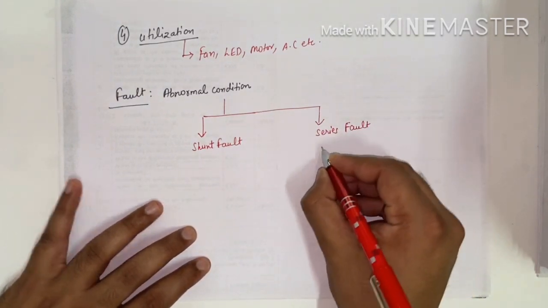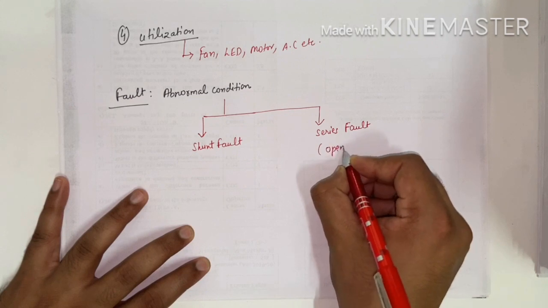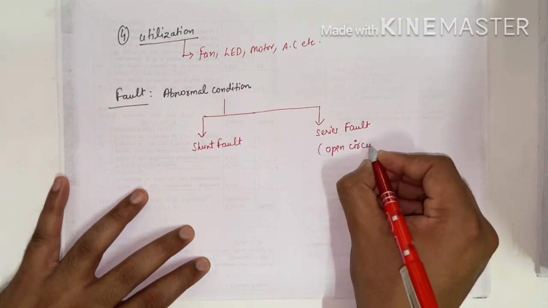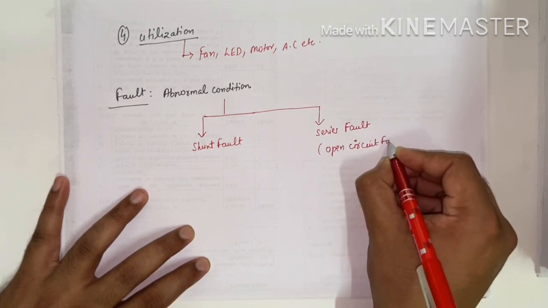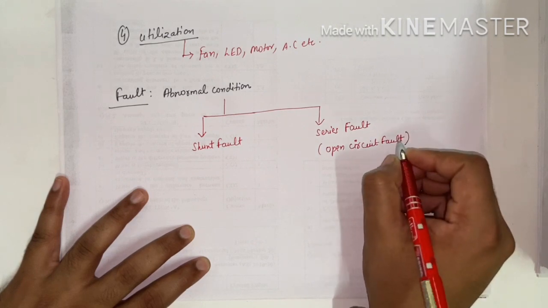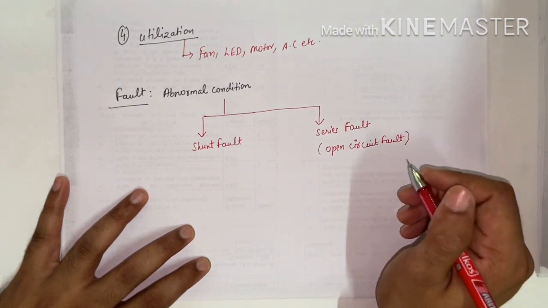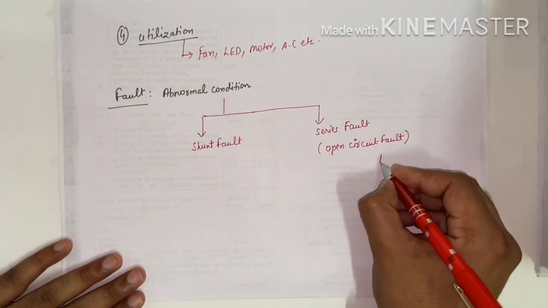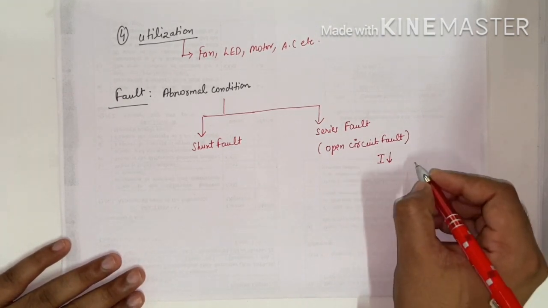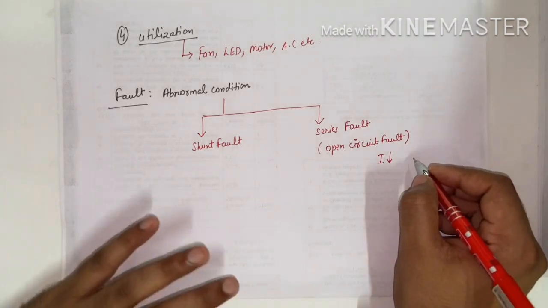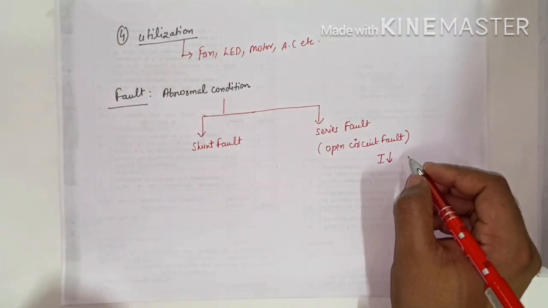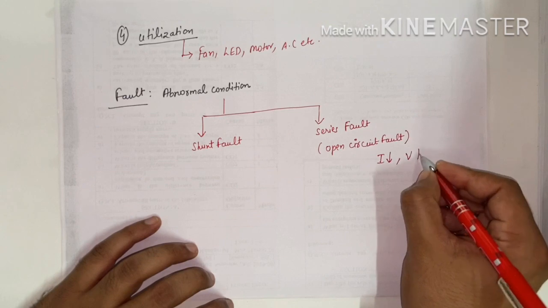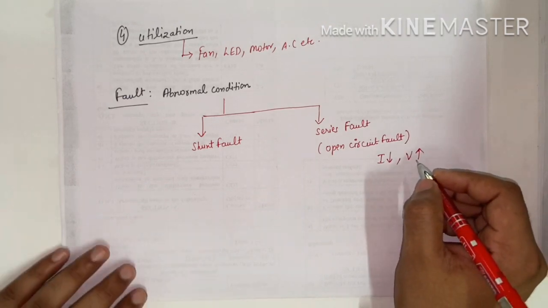Series fault is also called open circuit fault. In the open circuit fault, the current reduces. If we have any open circuit fault, the amount of current is zero, and the voltage reduces on that side.